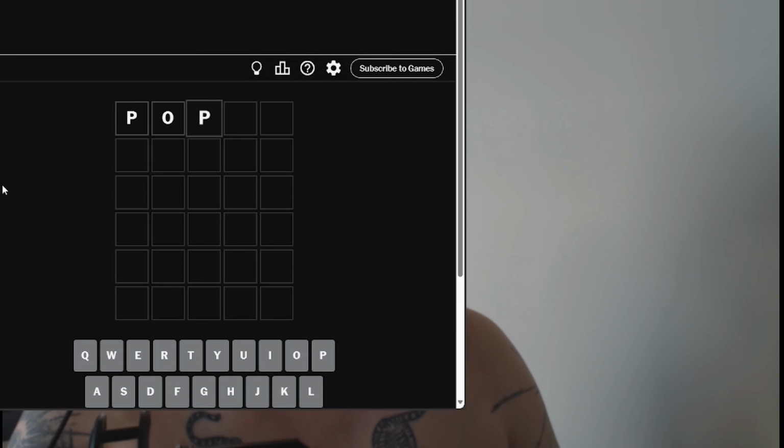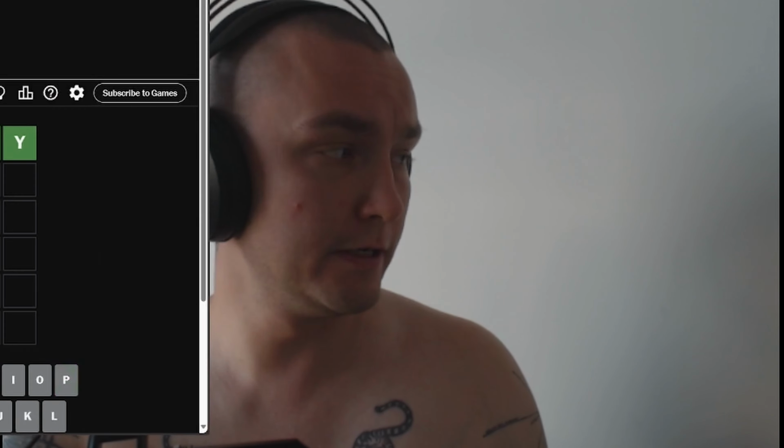The word today is poppy. We can either say poppy means something that's related to pop, or we can talk about the flower. We can even do both if I talk fast enough, but I can't talk fast enough, so we're only going to talk about one of them.